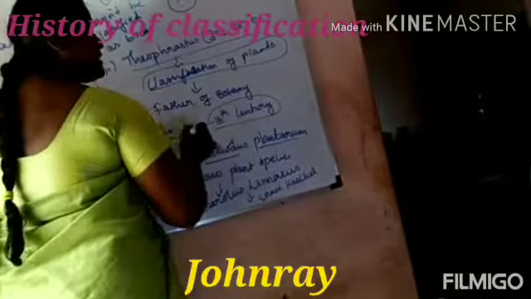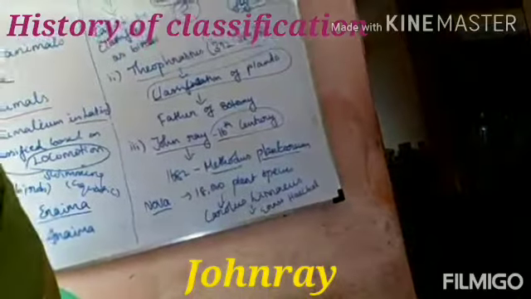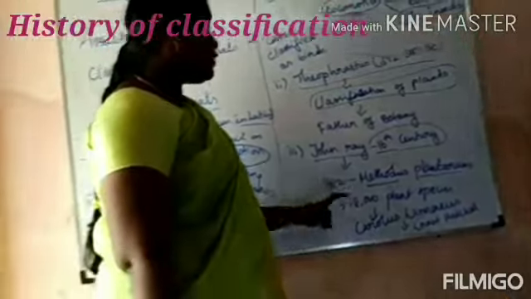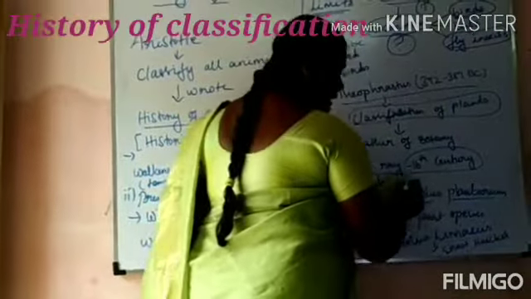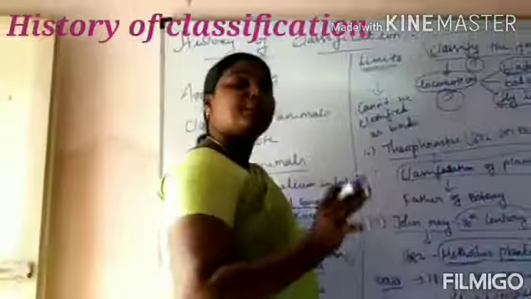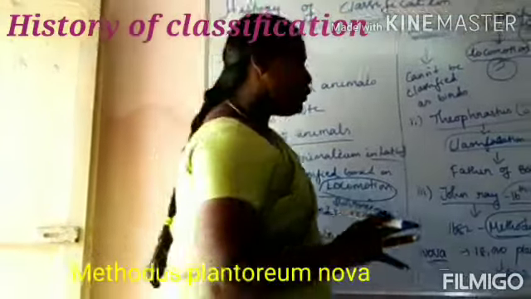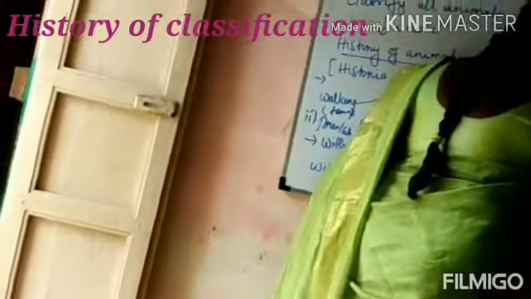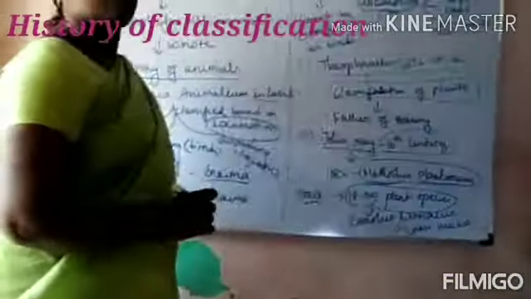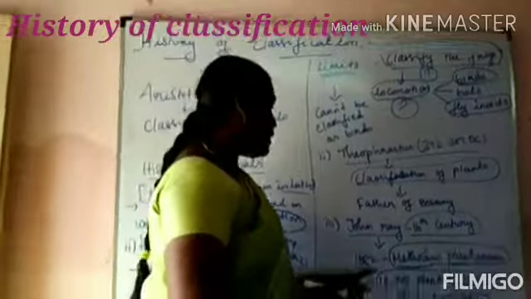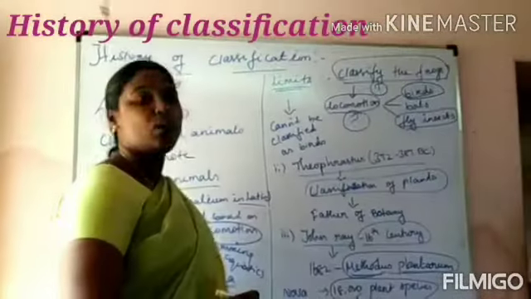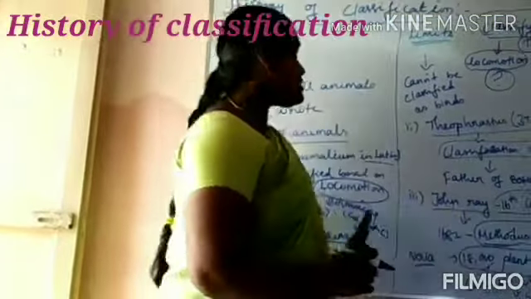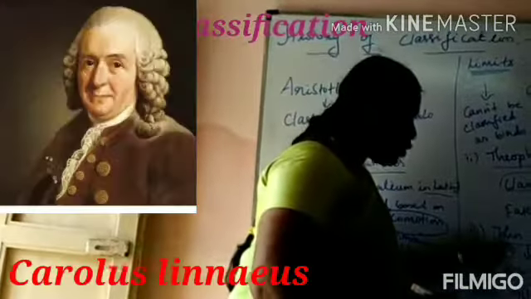John Ray lived in the 16th century. In 1682, he wrote a book called Methodus Plantarum, which is based only on the classification of plants. In this book he mentioned 18,000 plant species. That is the Methodus Plantarum Nova, written by John Ray. Can you understand? So this is the history of classification, and John Ray is followed by